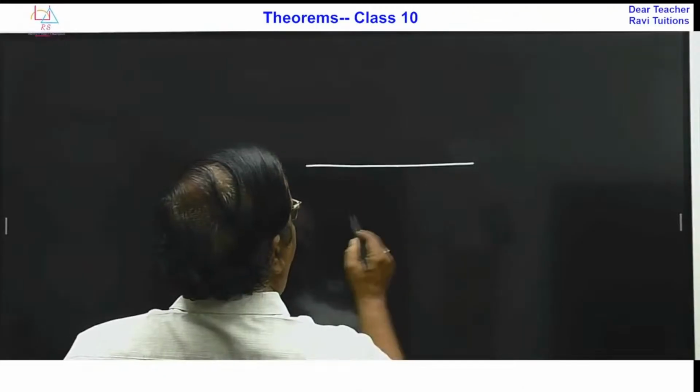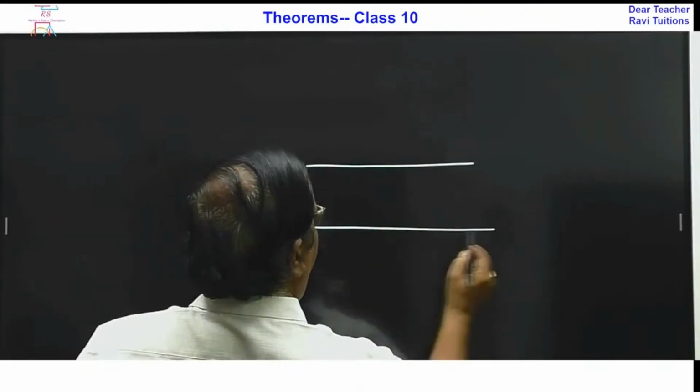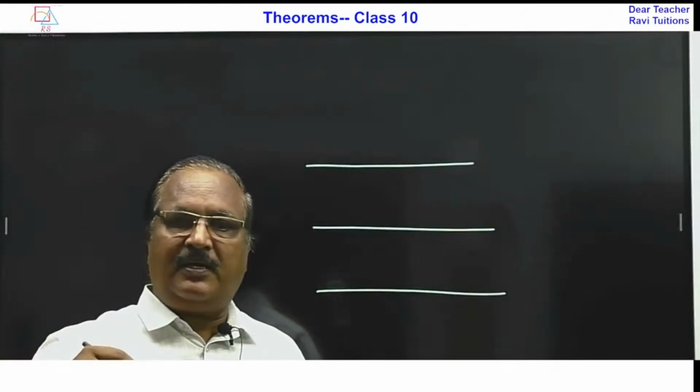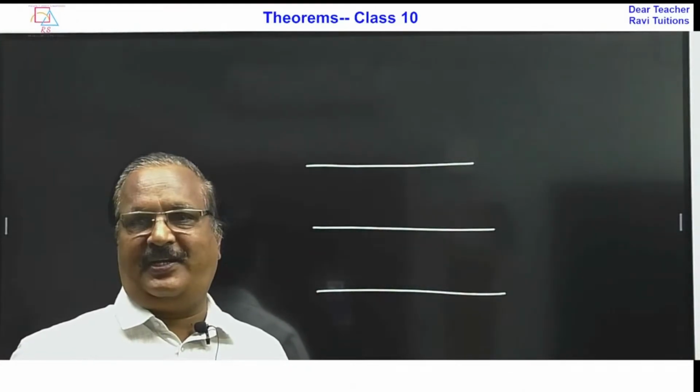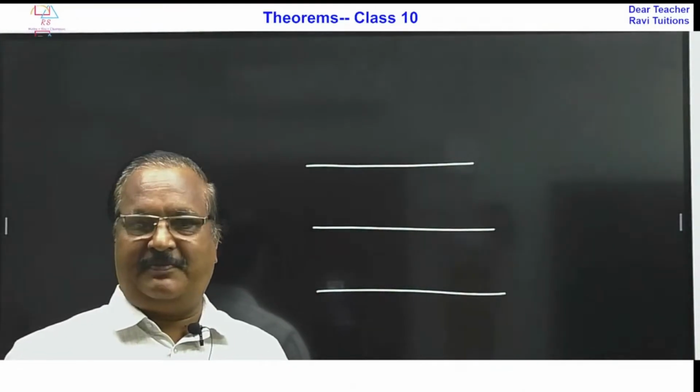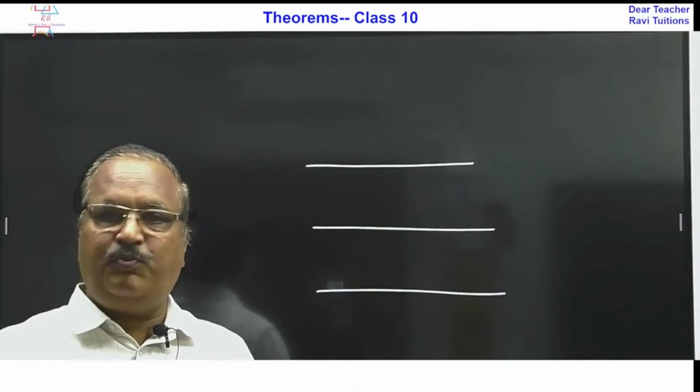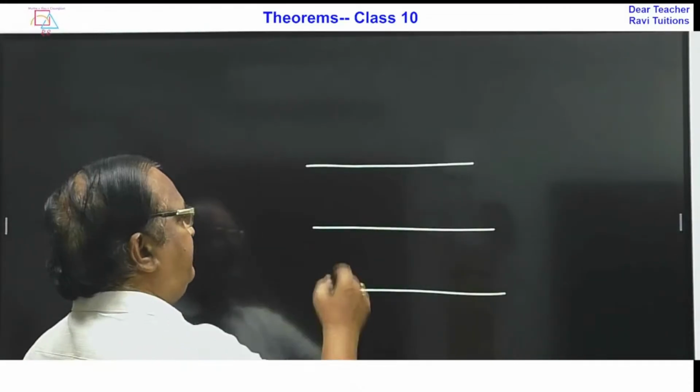Which is very, very important. Three parallel lines are there. This is also a concept on the basic proportionality theorem, I am just giving it to you. Now these three are parallel lines.